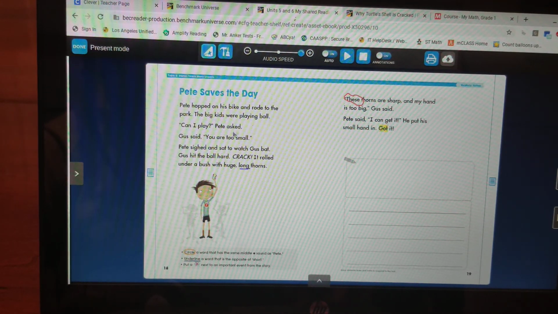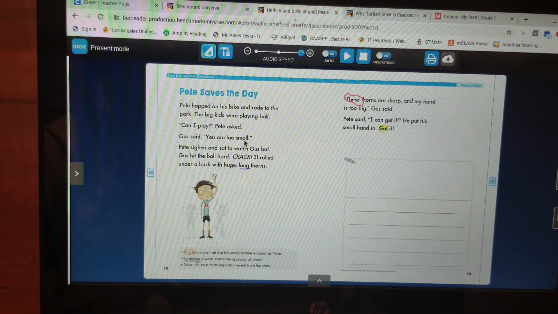Can I play? Pete asked. Gus said, "You are too small." Pete sighed and sat to watch Gus bat. Gus hit the ball hard. Crack! It rolled under a bush with huge long thorns.